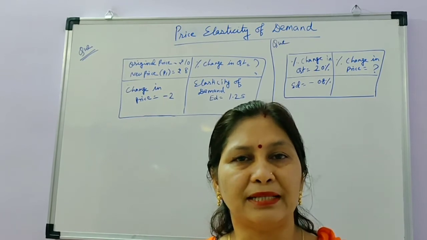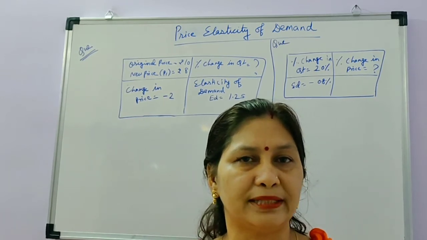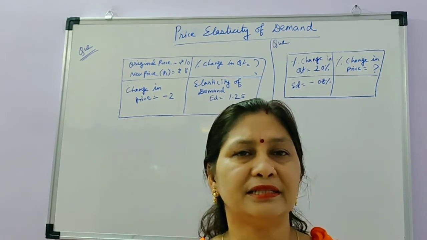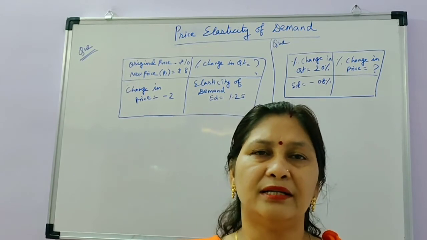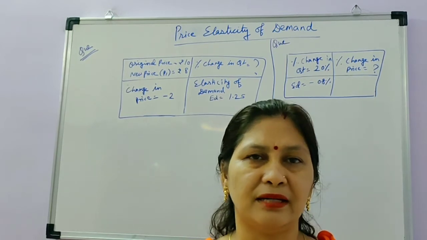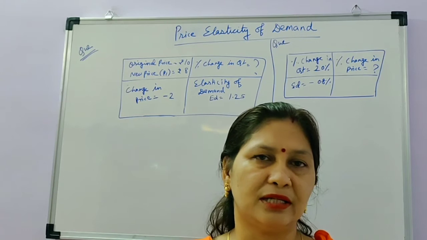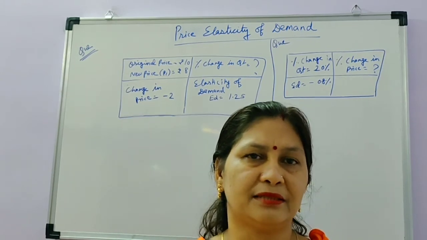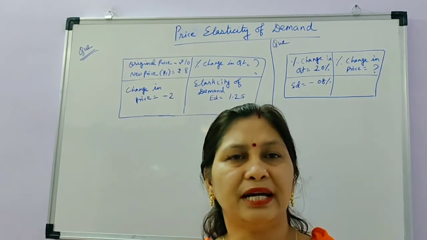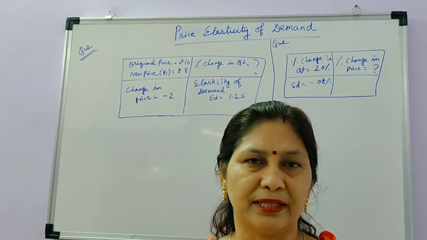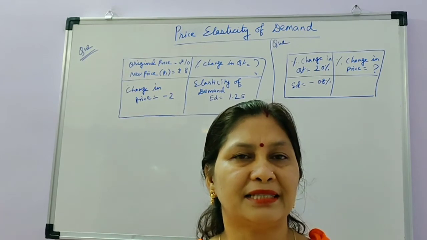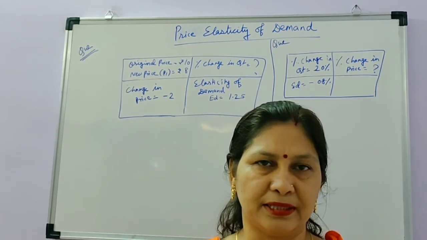And for measuring the price elasticity of demand, I have told you that there are two methods, proportionate or percentage. You can say it is one method, but they are reciprocal of each other. Either you can calculate the price elasticity by percentage or by proportionate. The formulas of the two methods are different. So if I ask you to solve by the proportionate method, you have to solve by proportionate only, and if it is asked to calculate by the percentage method, you have to use the percentage method.